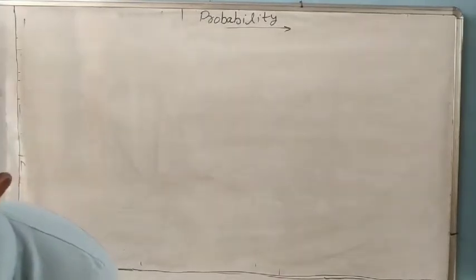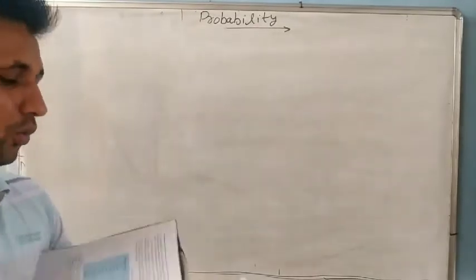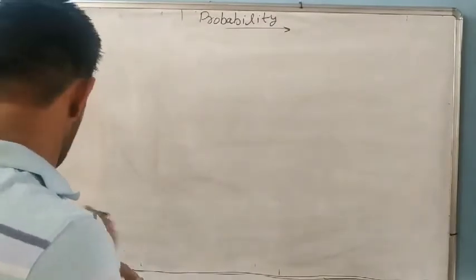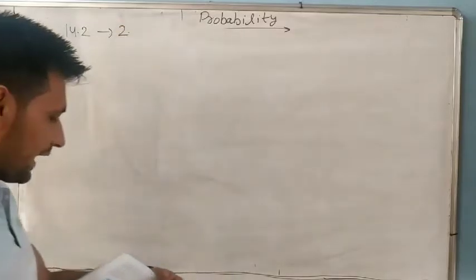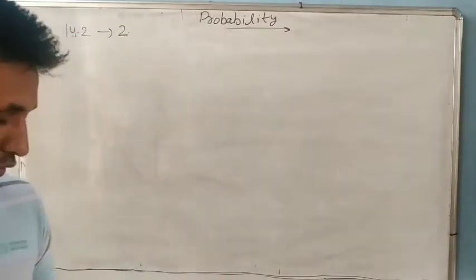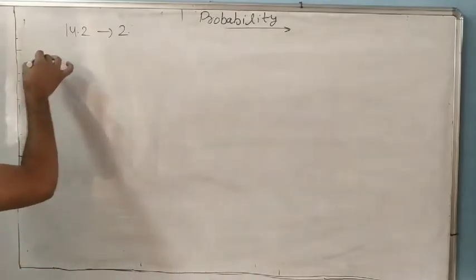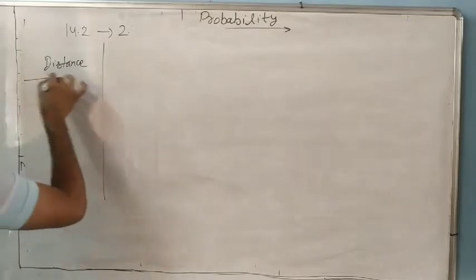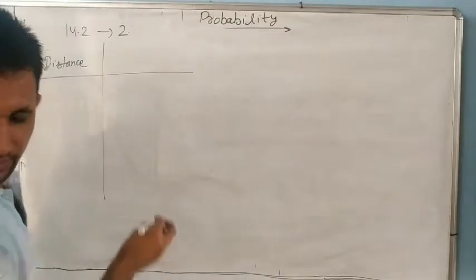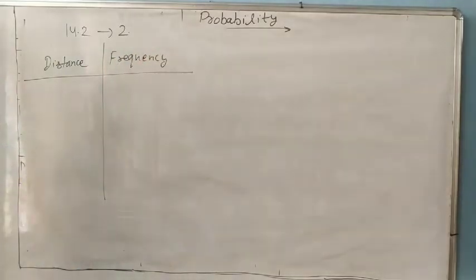Exercise 14.2, question number 2. This is the table we already made. Understand or not? So we need the table of this one. I am making that table: distance and frequency. It is already made in 14.2.